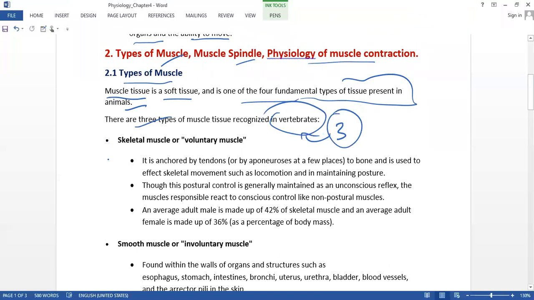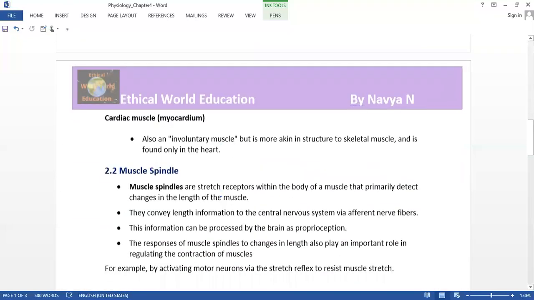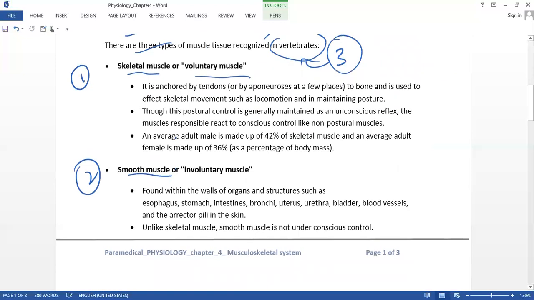The first type is the skeletal muscle or voluntary muscle. The second type is the smooth muscle or involuntary muscle. And the third type is the cardiac muscle, the myocardium. So let us look at them one by one.